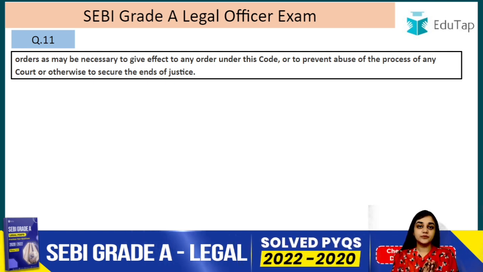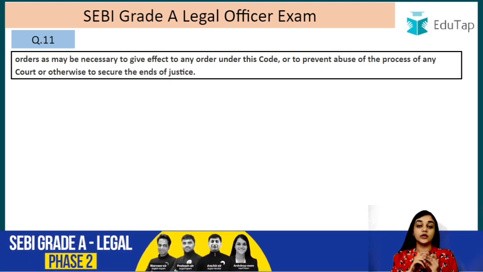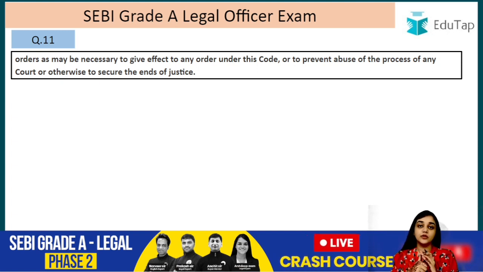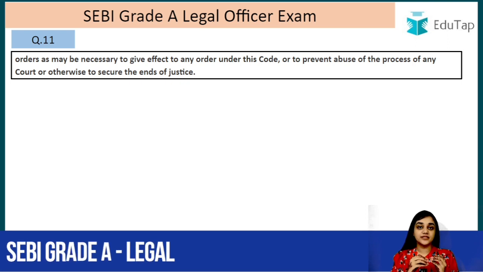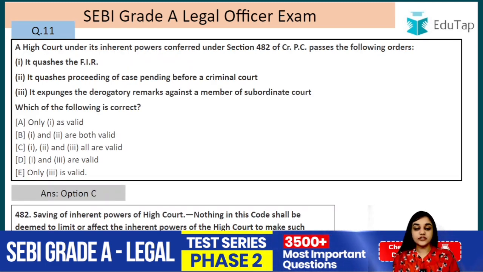In that case, will his bail not be cancelled? The answer is yes, it will be. Under what? Under this section, invoking the inherent powers of the High Court. There only one option is available, only one option has been given. In any other case which is not mentioned in CrPC, what can we do? We can invoke the inherent powers of the High Court and ask the High Court to do the same for us, right? So this is section 482.